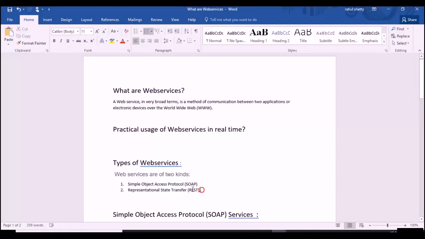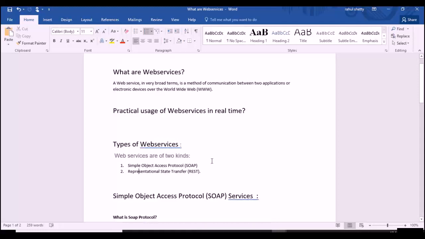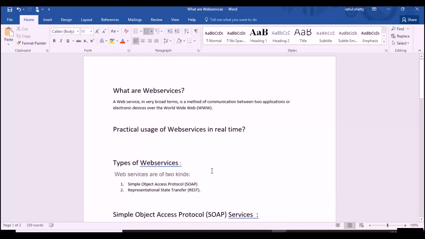So please follow the sequence so that you will have a better understanding of SOAP and REST by the end of this tutorial. Let's concentrate on only SOAP services for now. I'll park this aside, and once we are done with this, probably in section 4 or section 5, we are going to begin REST.